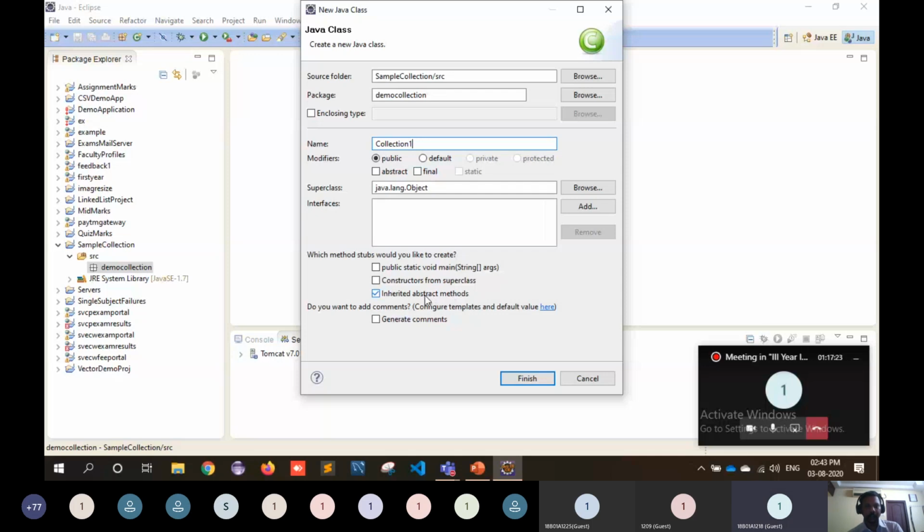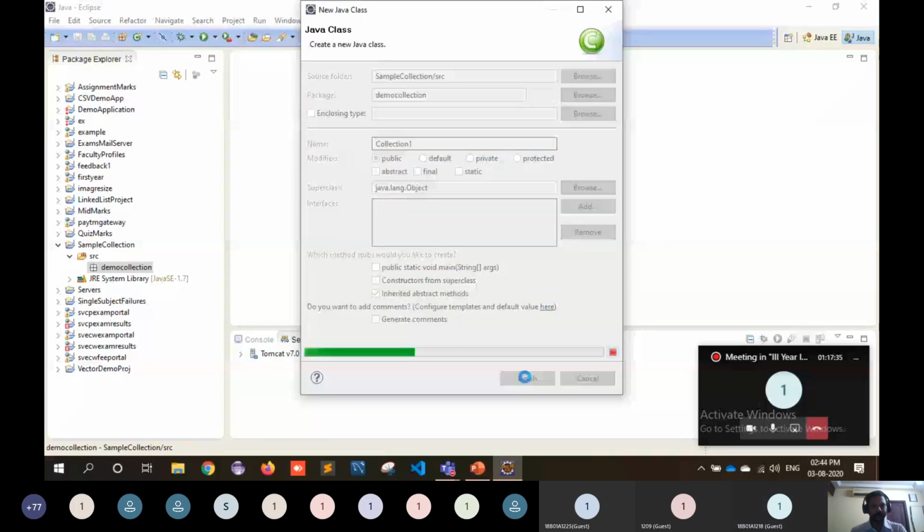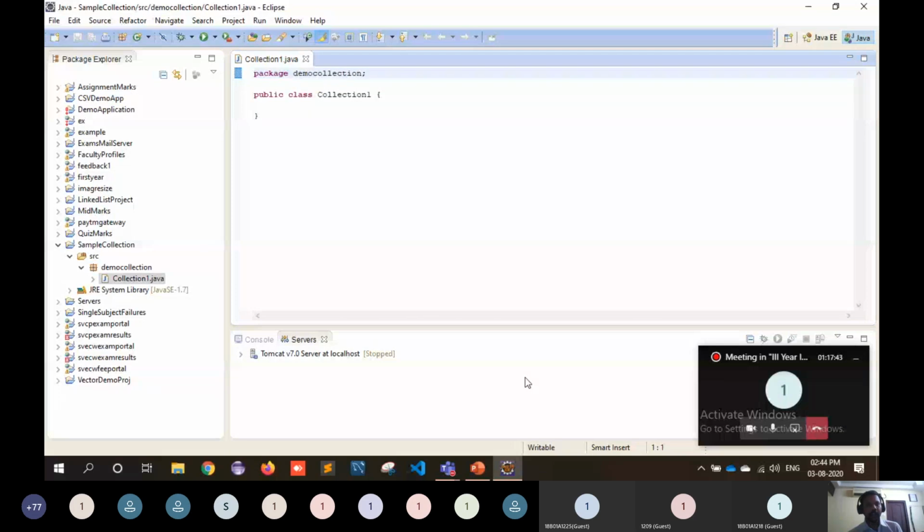If you check this one, then all inherited methods will be included automatically. Let me finish this class. With the default statements, it will create a new class with the package demo collection and public class Collection1. Inside this, it opens braces and closes the braces here.